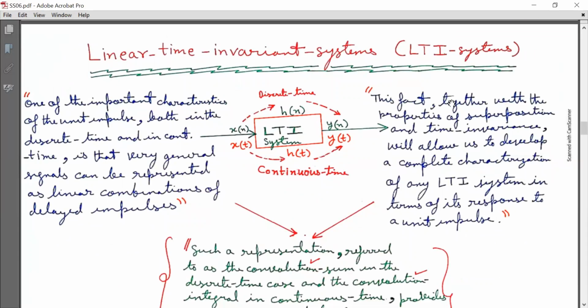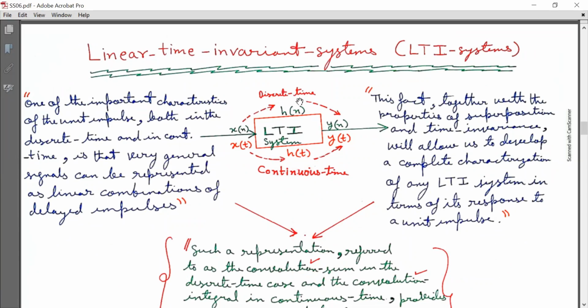Now we will discuss linear time invariant systems, which are also known as LTI systems. Now look at this block diagram. This block represents LTI system.